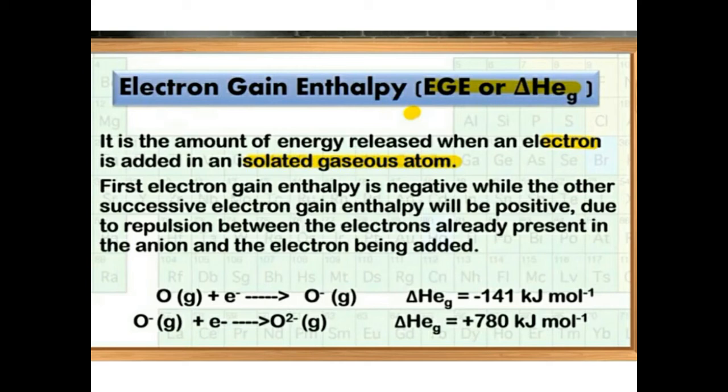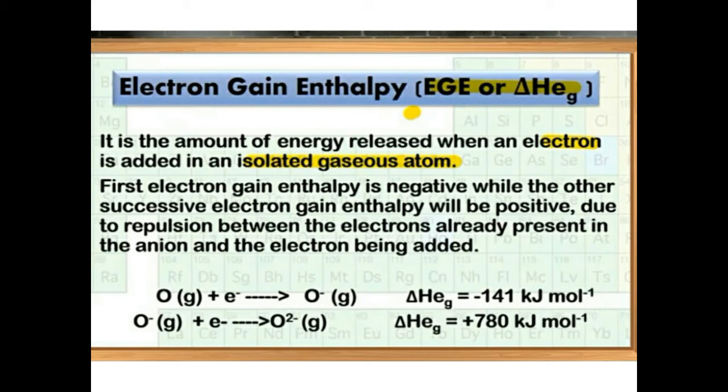Suppose we have one isolated gaseous atom of oxygen and we add one electron to it. It will release a large amount of energy, approximately 141 kilojoules per mole. So minus 141 kilojoules per mole is the electron gain enthalpy of oxygen.